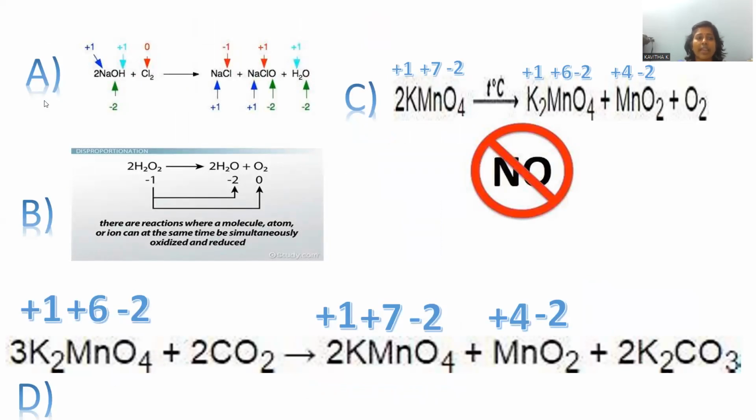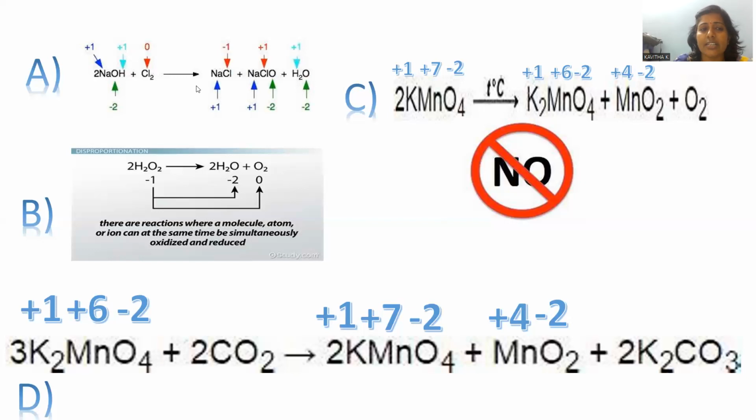Let's go with option A. In sodium hydroxide, sodium always accompanies the plus 1 charge, oxygen is negative 2, hydrogen is positive 1, and chlorine always has zero oxidation state as an element. In sodium chloride, sodium is plus 1 only, but chlorine is minus 1. Chlorine in the reactant is 0, and in the product it becomes minus 1. 0 to minus 1 is a decrease in the oxidation state of the central chlorine.